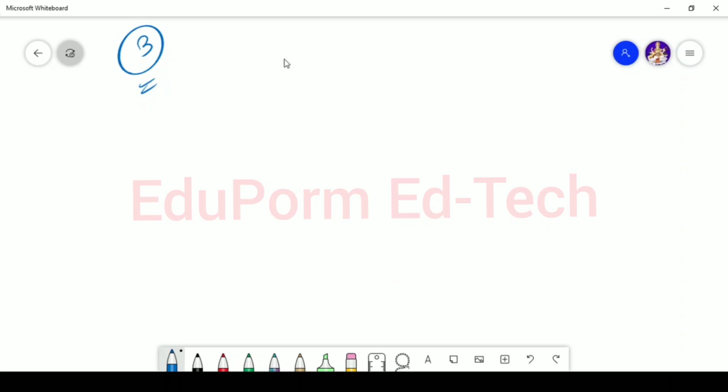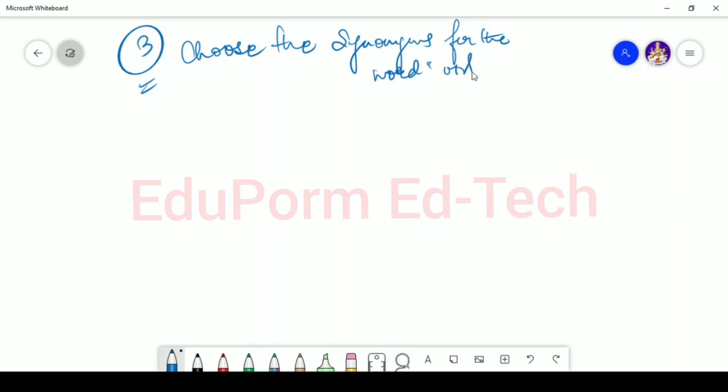Now there can be optional questions. There can be questions which contain options and you have to choose the correct one out of it. Like if they say choose the synonym for the word virtuous.